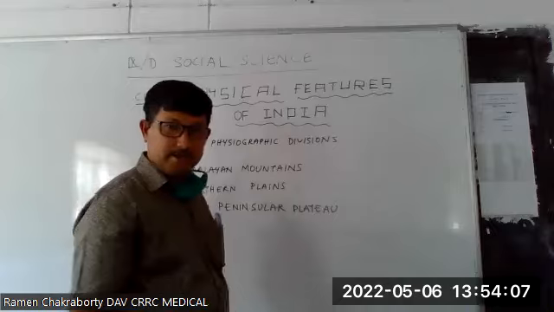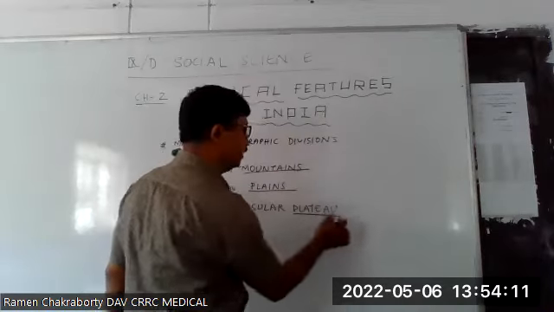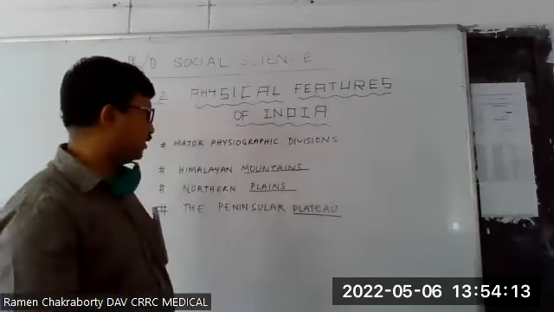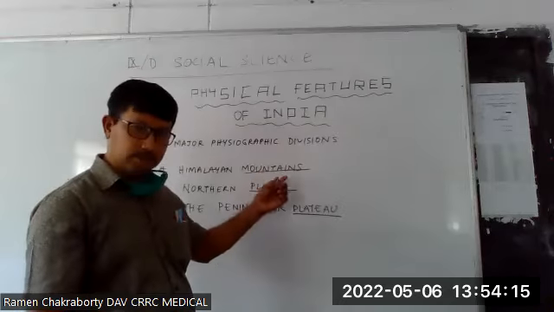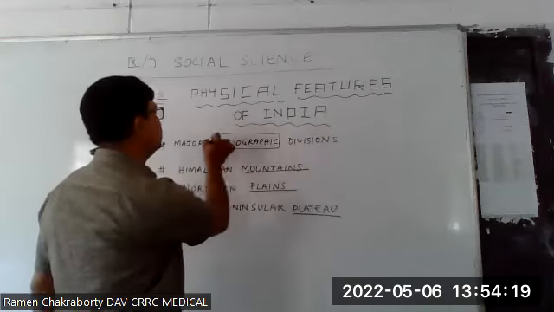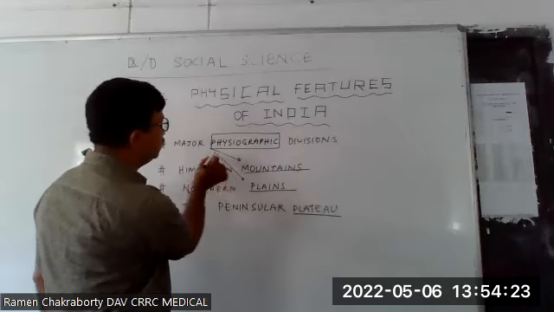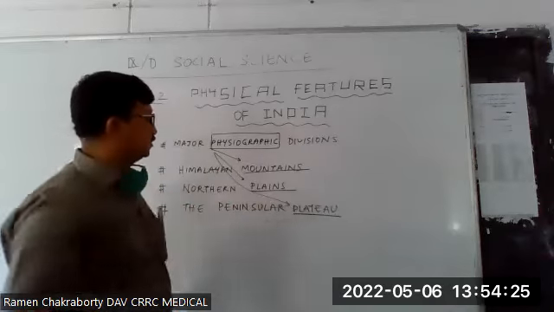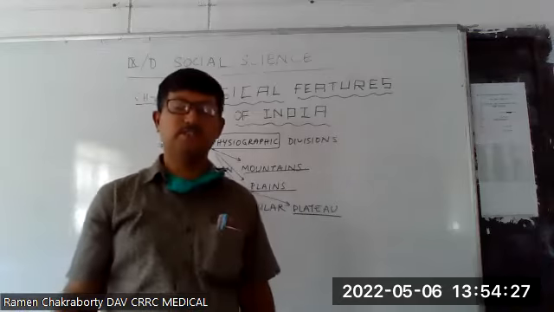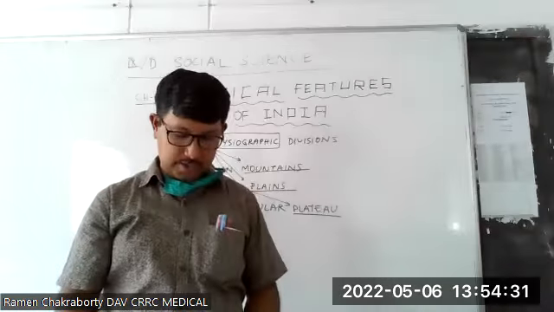So we have an idea from these words. We get mountains, we get plains, and we get plateau. All right. So it indicates that they are the physiographic divisions. So the physiographic divisions indicate some major physical features of the world and also of our country, India.